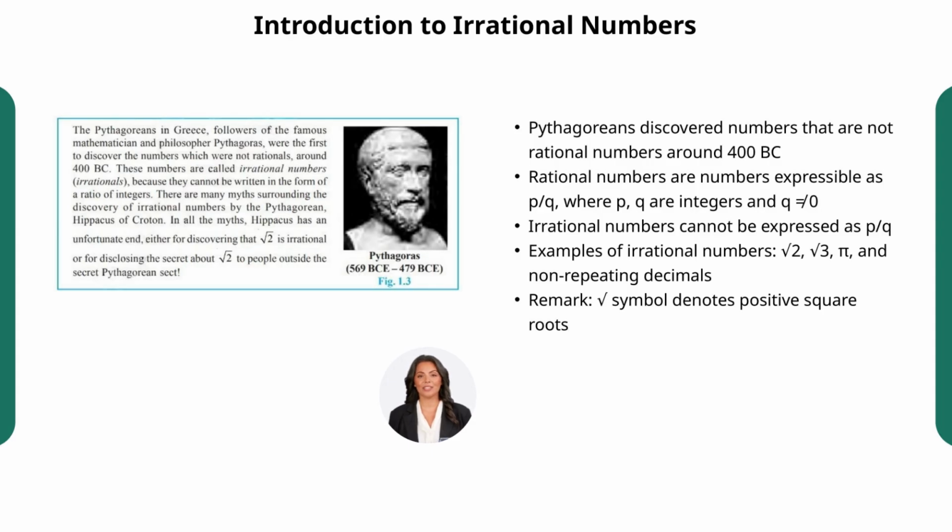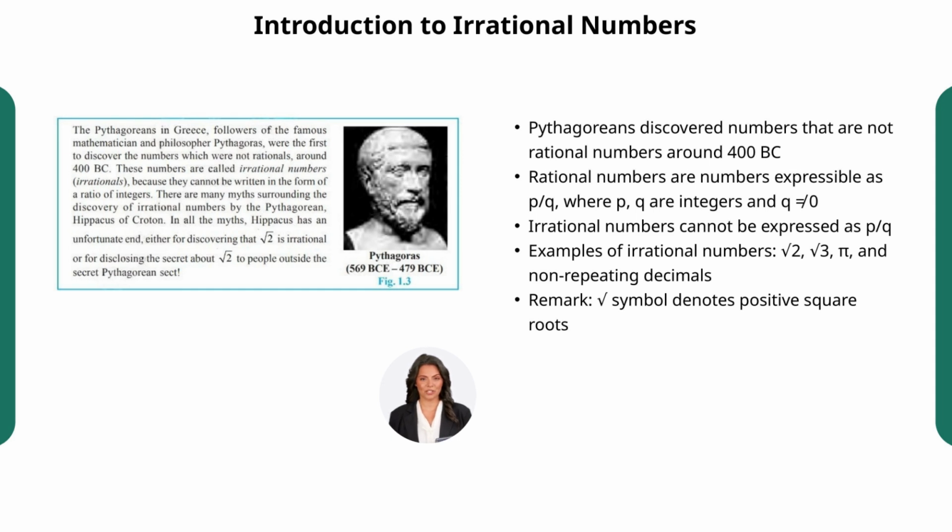Welcome to our exciting journey into the mysterious world of irrational numbers. Around 400 BC, a group of ancient Greek mathematicians known as the Pythagoreans discovered that not all numbers could be written as simple fractions, those of the form p over q, where both p and q are integers and q isn't zero. These special numbers that defy this fractional representation are called irrational numbers.